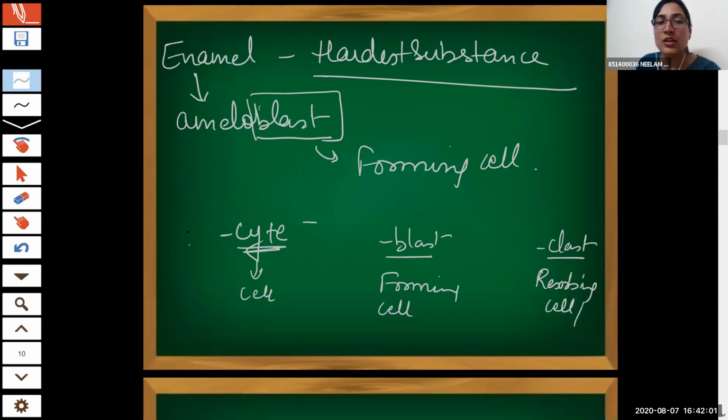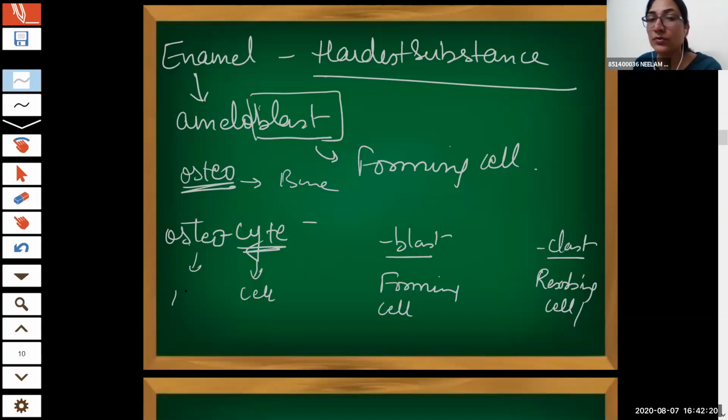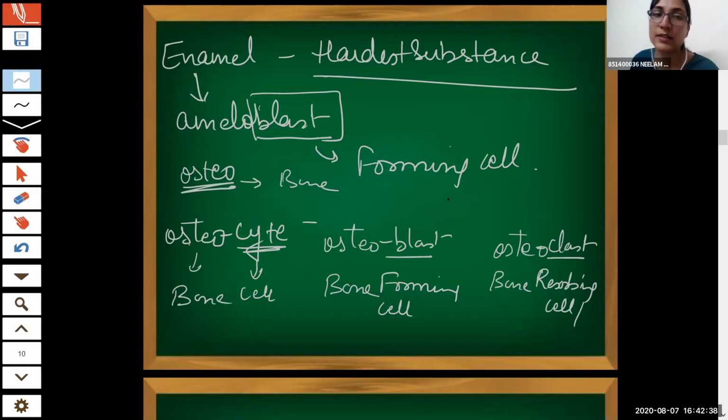So for example, osteo, we use osteo for which part of our body? Bones. Excellent. So osteocytes, they are? Bone cells. Simple. Similarly, osteoblasts, they are? Bone forming cells. Similarly, osteoclasts are bone eating cells, resorbing or destroying cells.